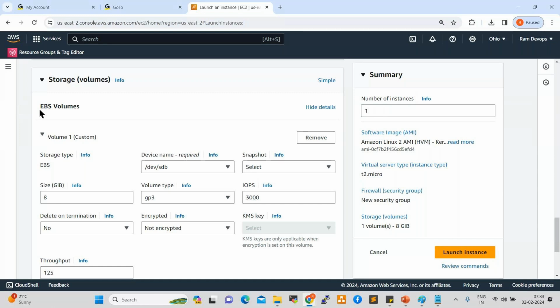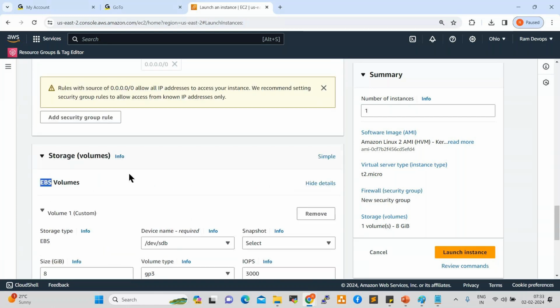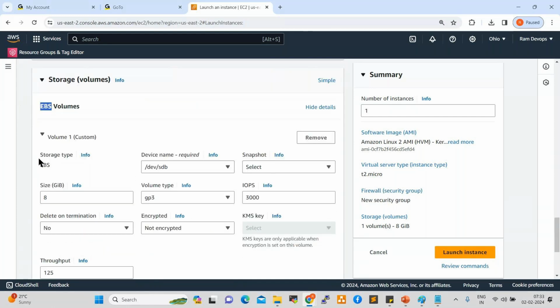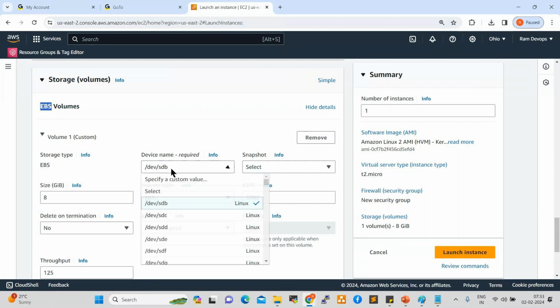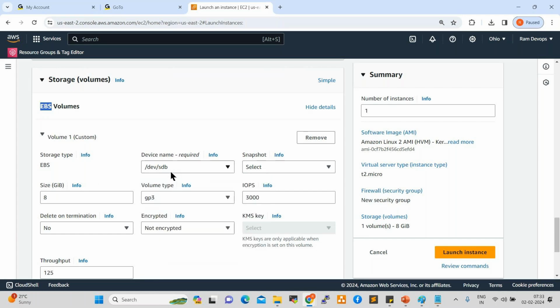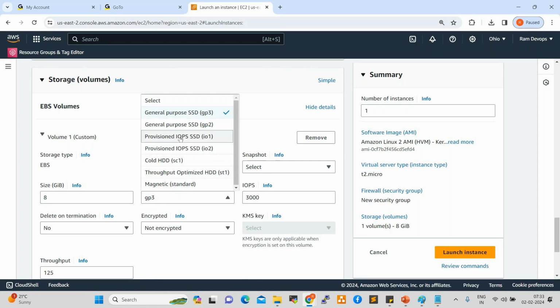EBS full form is elastic block storage, or elastic block store. So here volume one, storage type EBS, elastic block store. Here they are showing some drive names, like /dev/sdb. That is the volume name, the drive name, right? Size is 8 GB, and the volume type is GP3, general purpose 3. So they are using SSD volumes here.